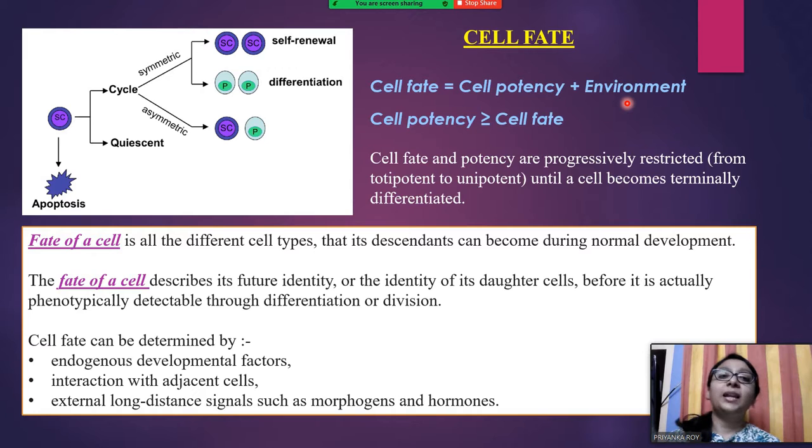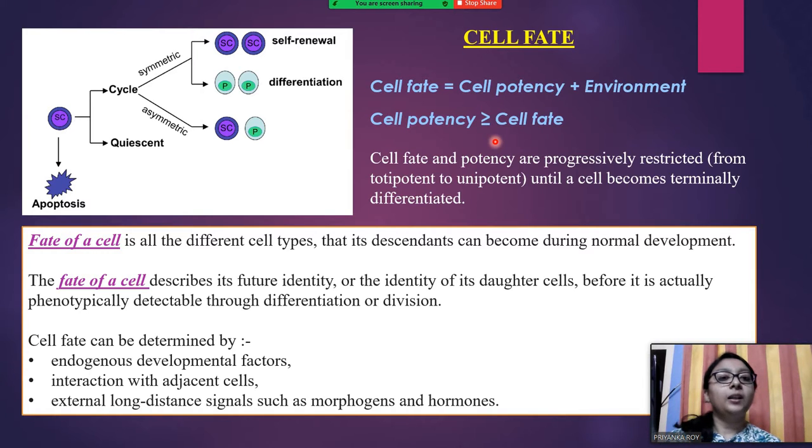Some factors will enhance the potency and therefore give rise to many fates, and some factors will hinder the potency of the cell and will give rise to a lesser number of cell fates. So cell potency is therefore greater than or equal to cell fate. It will always be either equal to, like whatever is the potency of the cell, exactly that will be the fate, or it will be greater.